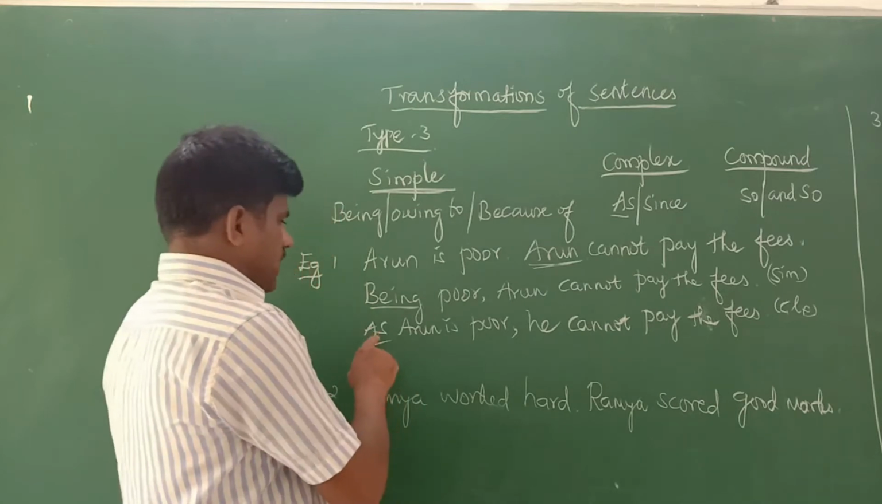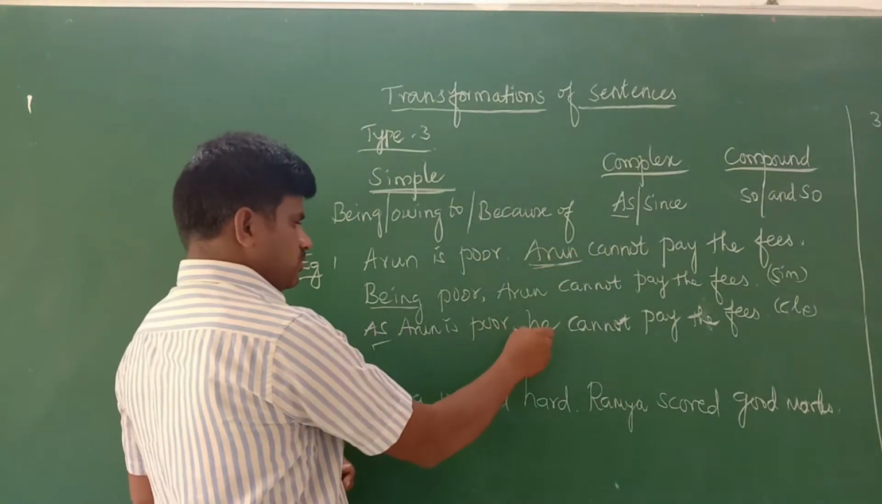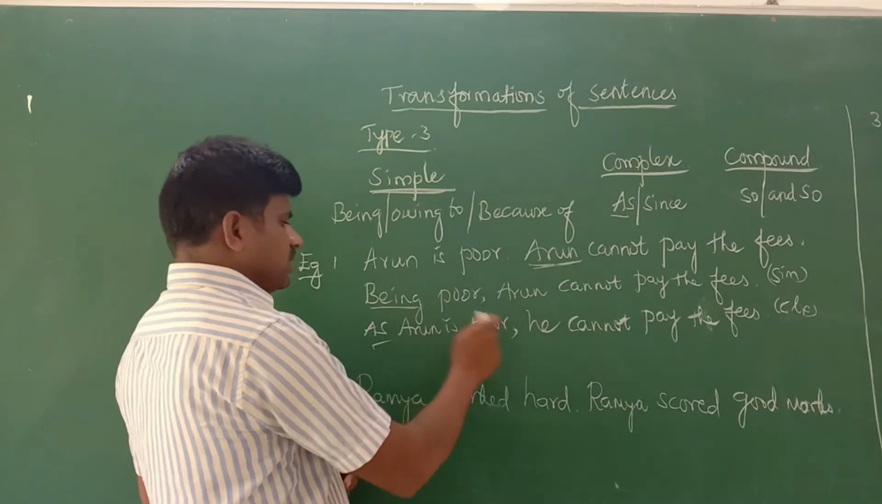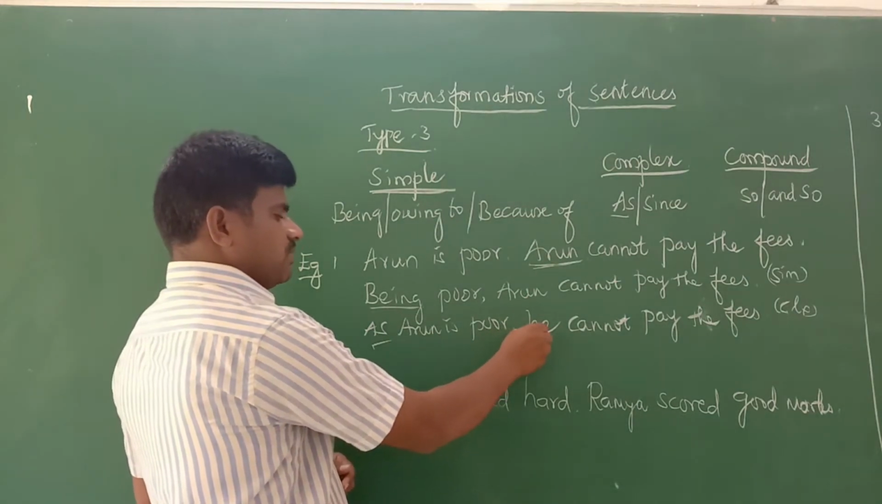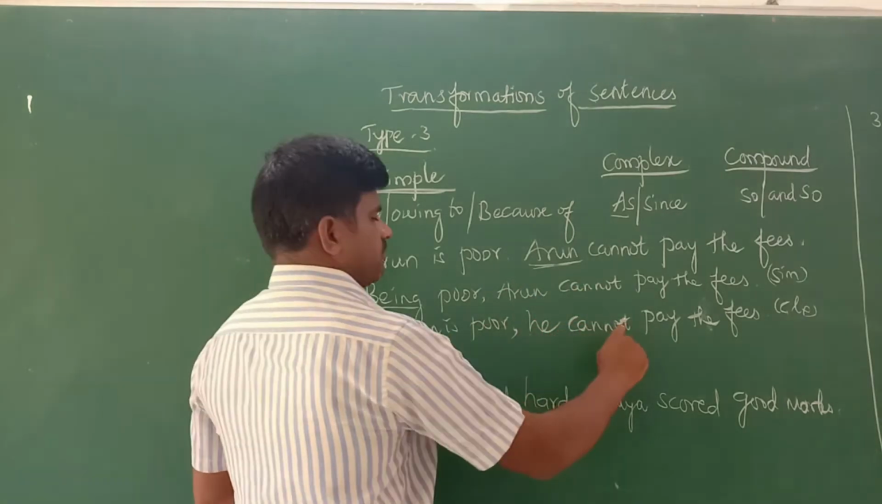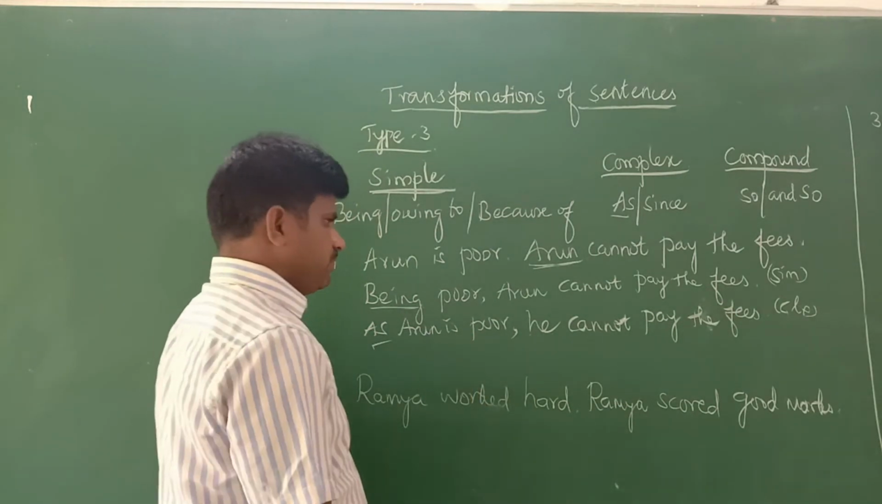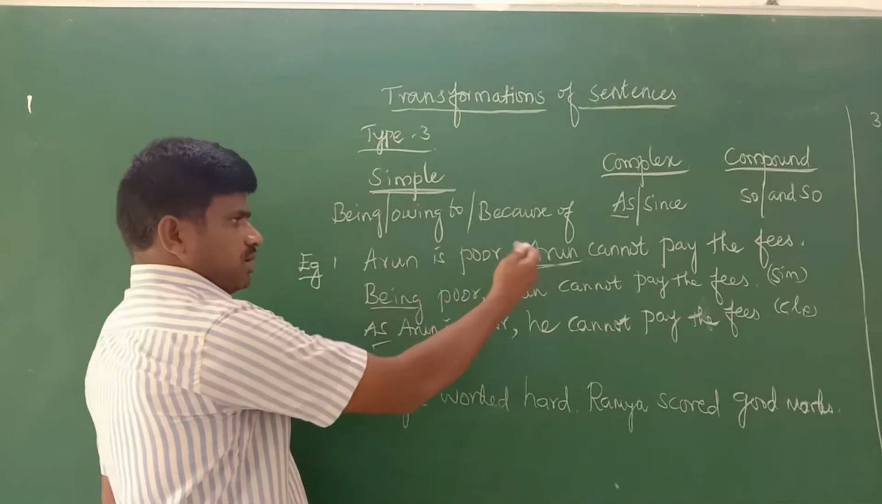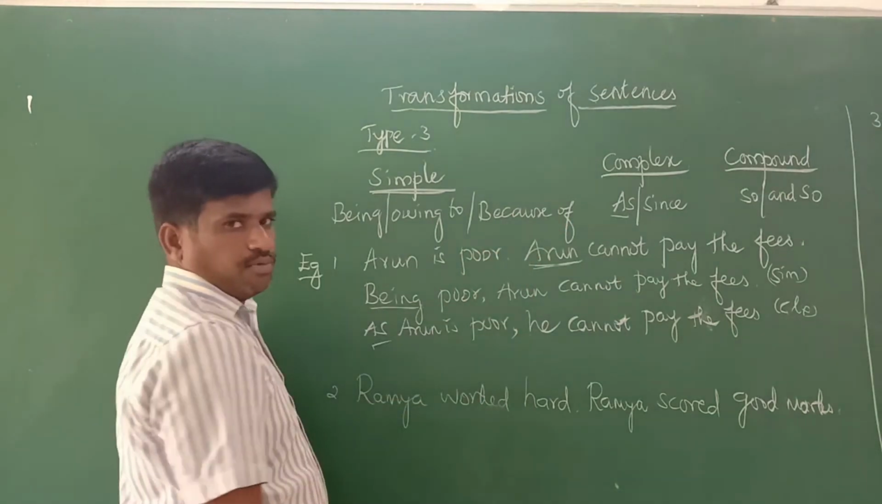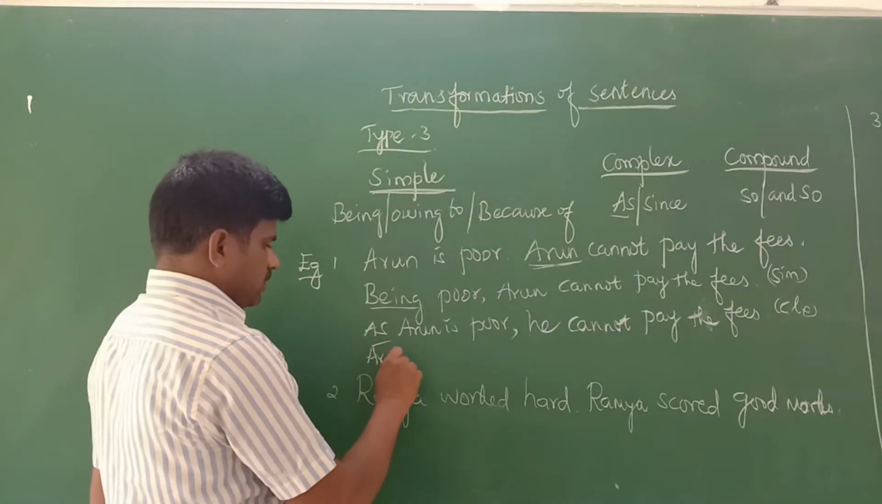Understood? So, "As Arun is poor," comma. Here Arun's name is given, so we should write a pronoun for that. After the comma, we should write he instead of Arun. The same verb and other things should be written. This is about complex sentences. Now, how to combine the sentence by using a compound?